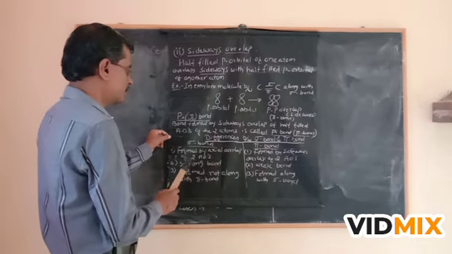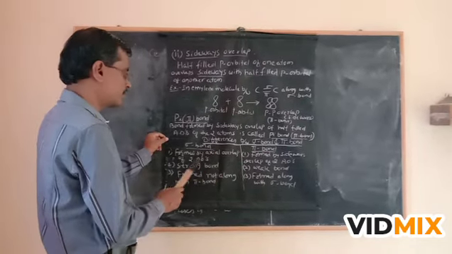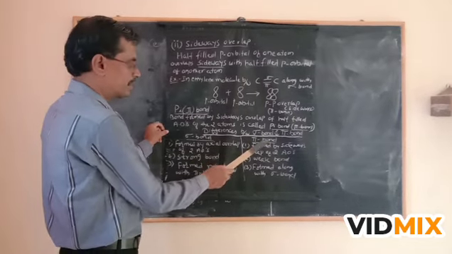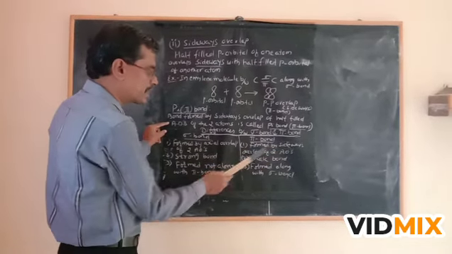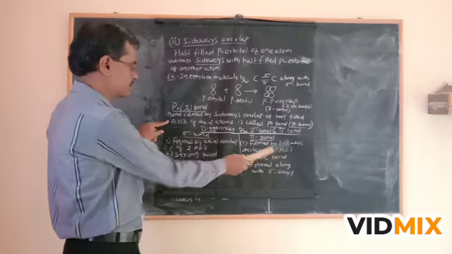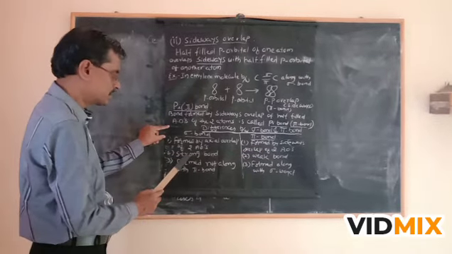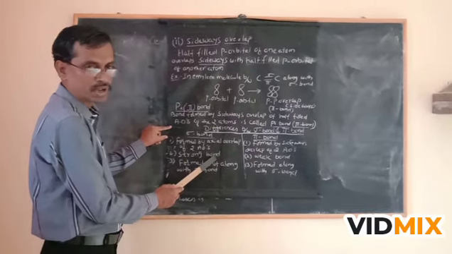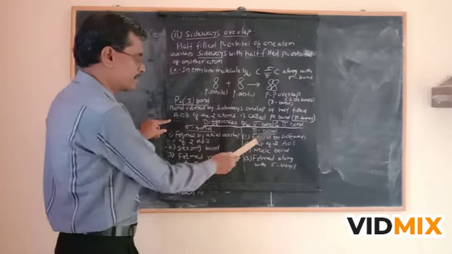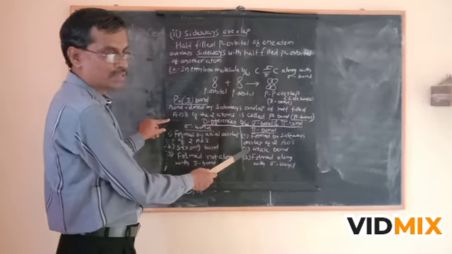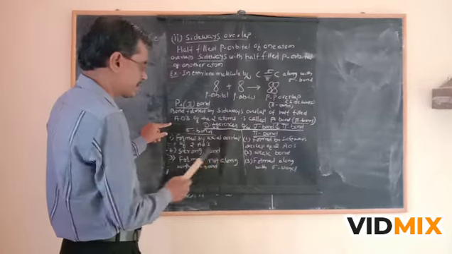A sigma bond is formed by axial overlap of two atomic orbitals. A pi bond is formed by sideways overlap of two atomic orbitals. Second, a sigma bond is strong; you know that maximum overlap is there, so it is a strong bond. And in a pi bond there is minimum overlapping, so it is a weak bond. This is the second difference.